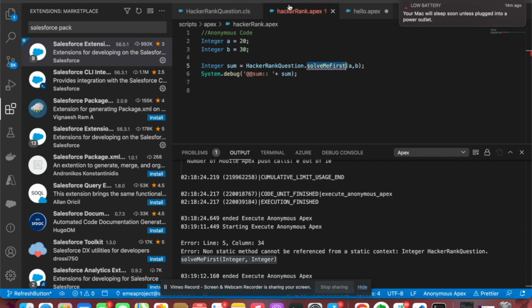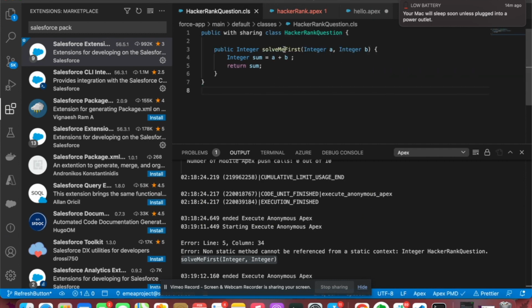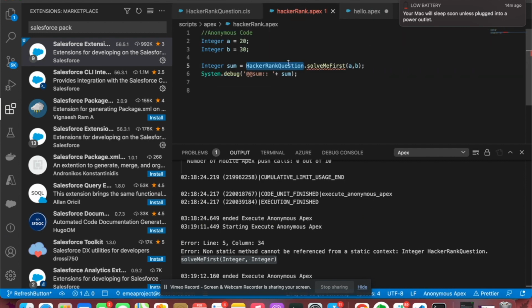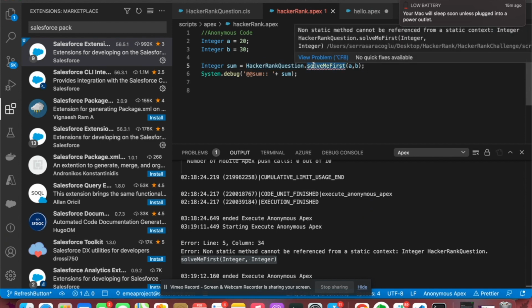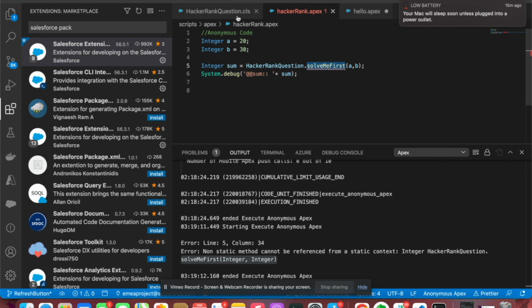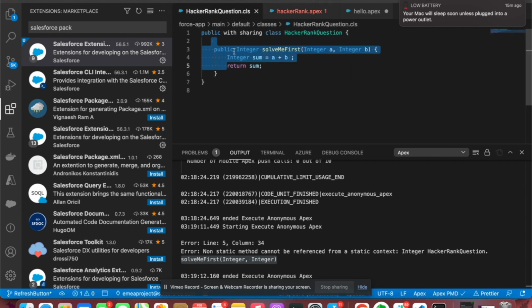So when the compiler starts reading here, it checks the HackerRank question class and it finds the class here, that's fine. But after that, it tries to find the SolveMeFirst method. But when the compiler checks here, as it is not static, the compiler can't see this method. It can only see this method after creating an instance of this class.